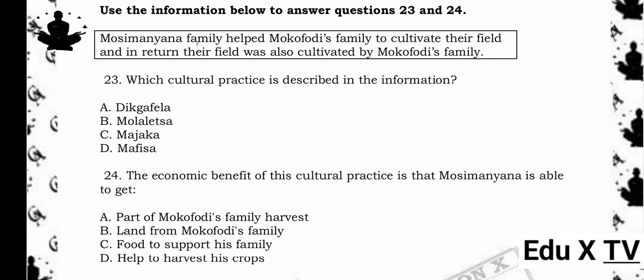24. The economic benefit of this cultural practice is that Mosamanyana is able to get A. Part of Mokophotes family harvest. B. Land from Mokophotes family. C. Food to support his family. D. Help to harvest his crops. The answer is D. Help to harvest his crops.